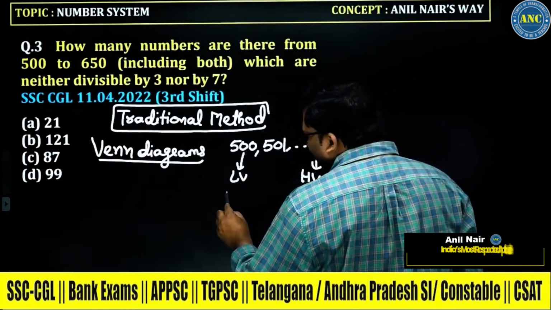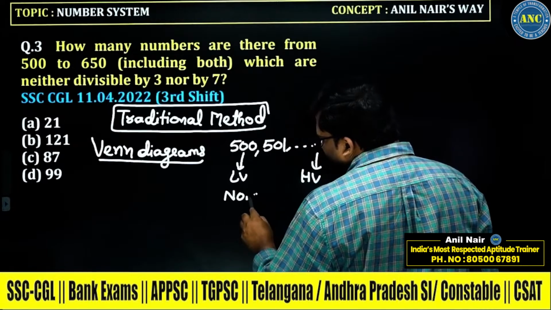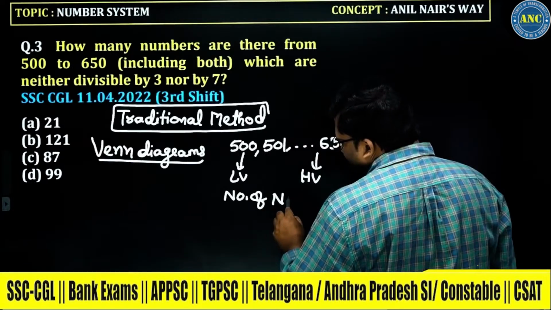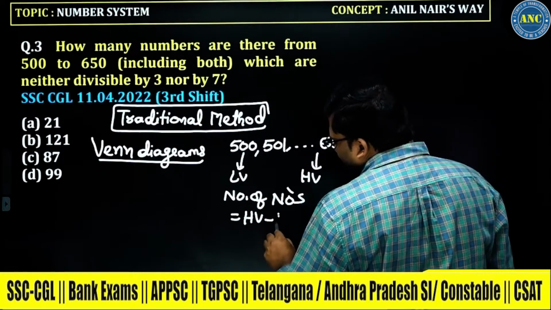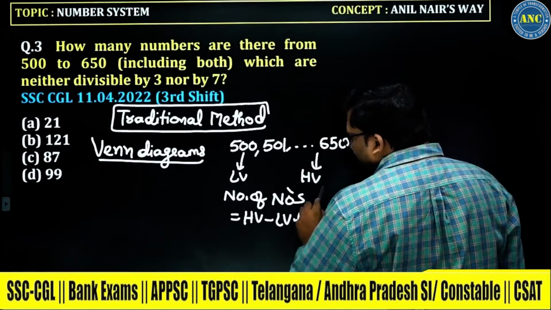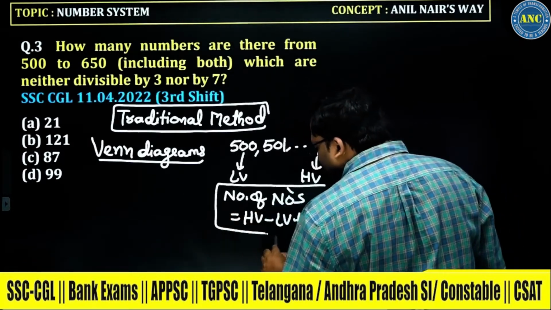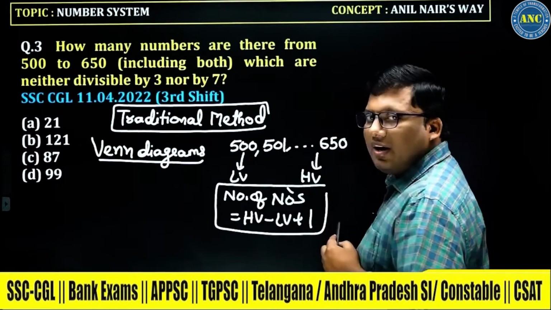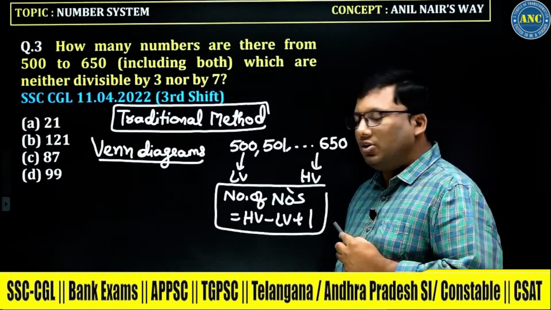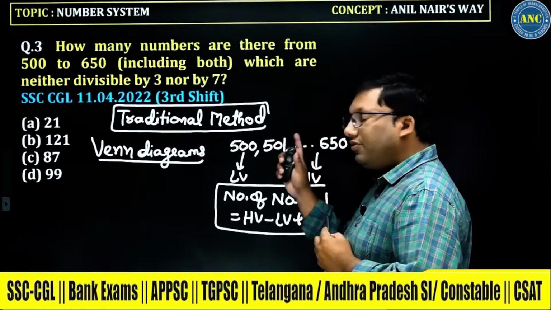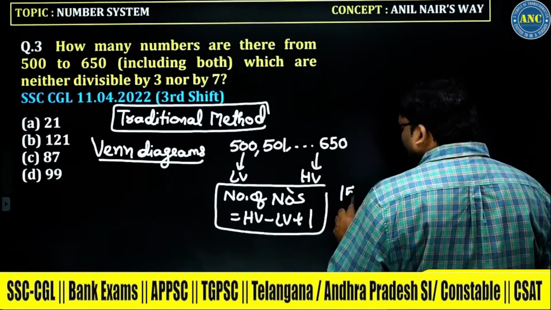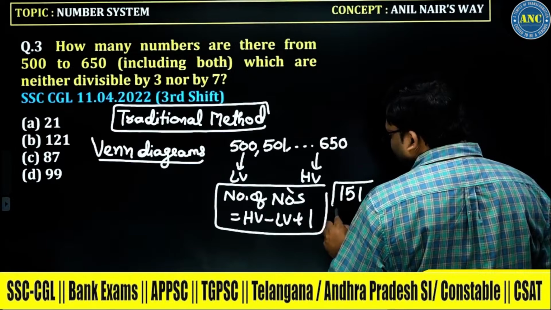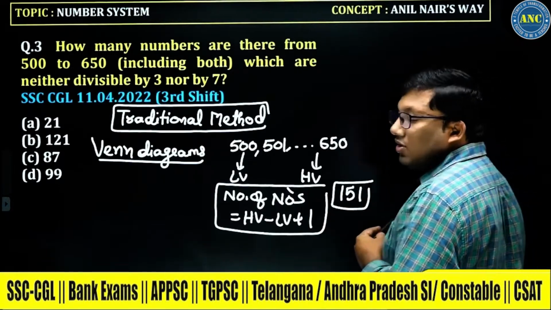A very important concept: whenever you are counting the number of numbers, it is given by the highest value minus the lowest value plus 1. 650 minus 500 is 150, plus 1. That means the total number of numbers given in the question is 151.